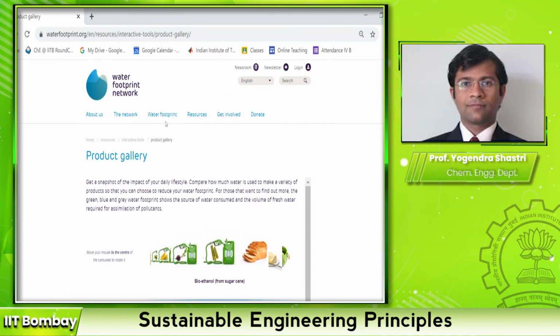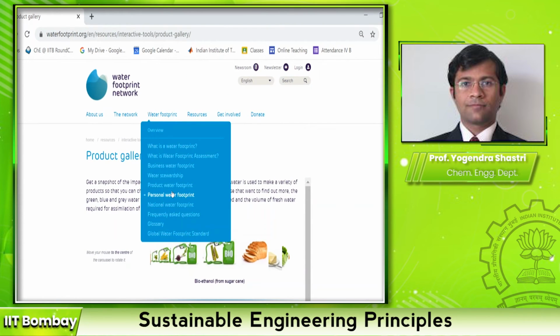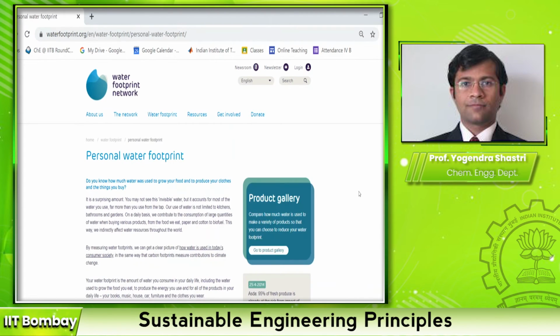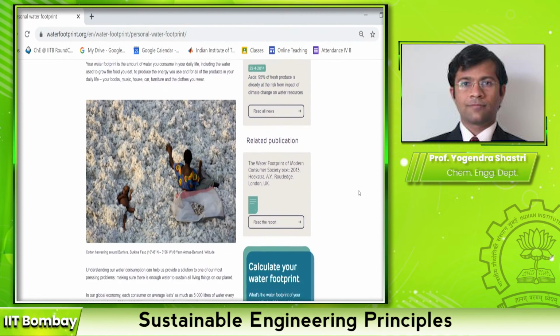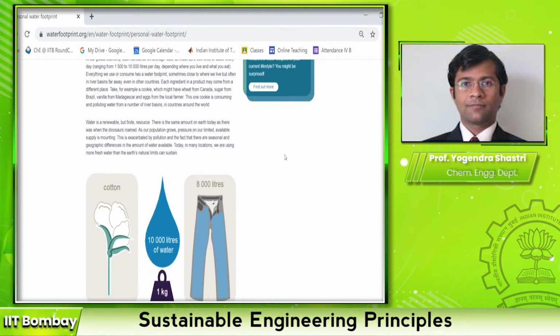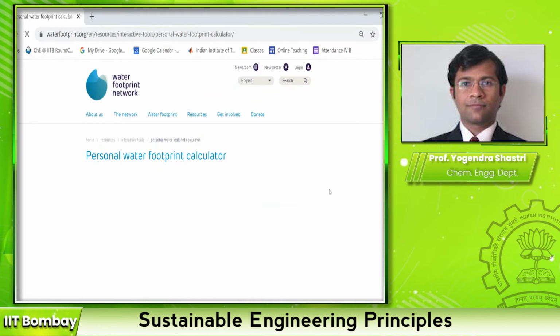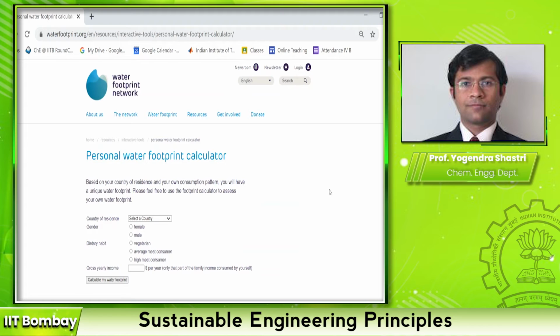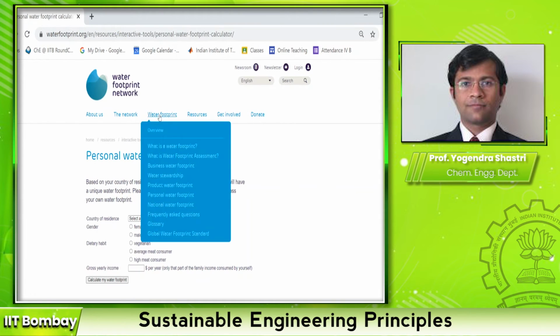The website also provides information about personal water footprint. So it has a web-based tool which you can use to calculate your own water footprint. So similar to the ecological footprint calculator, which was also web-based, it asks you a series of questions, and based on that it gives you a water footprint number for yourself. It also provides some information about national water footprint.